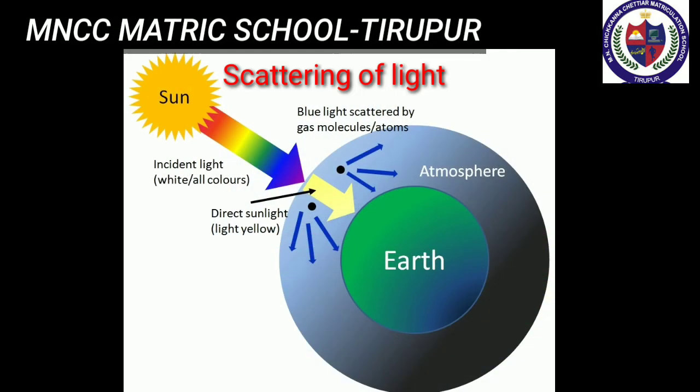Next we move to scattering of light. When sunlight enters the Earth's atmosphere, the atoms and molecules of different gases present in the atmosphere scatter the light in all possible directions. This is called scattering of light.